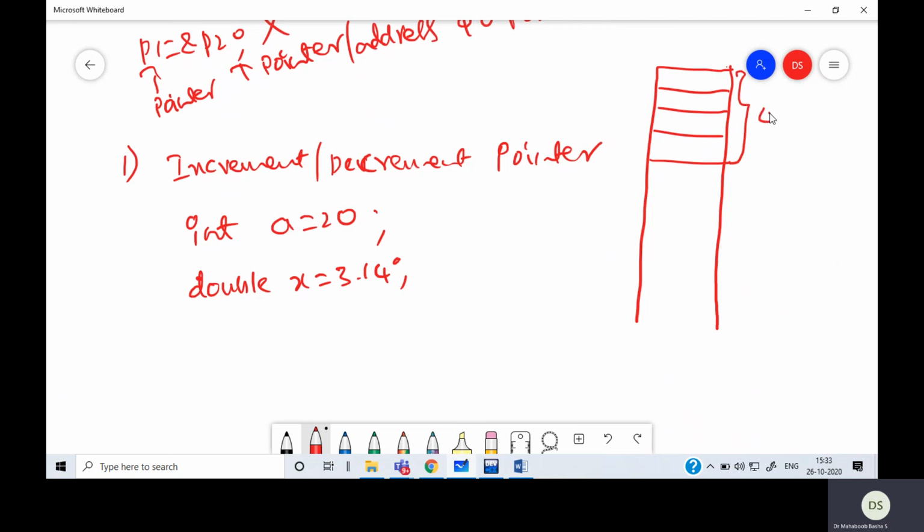Maybe these addresses are 2400, 2401, 2402, and 2403. x is at different locations, because when you take double, it is 8 bytes.